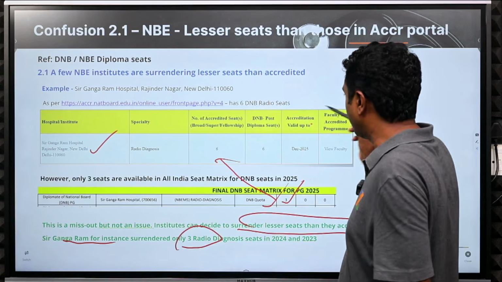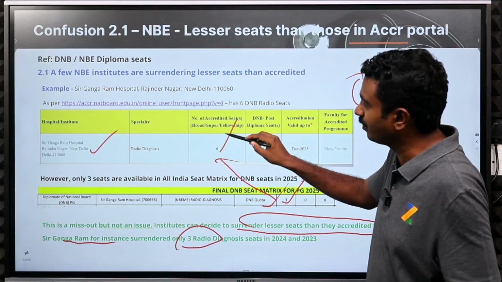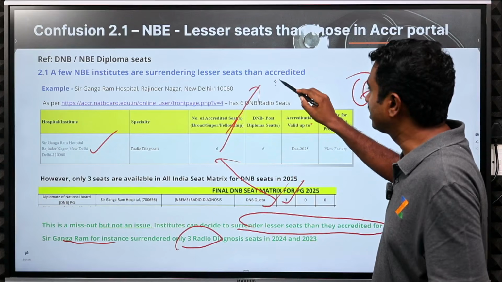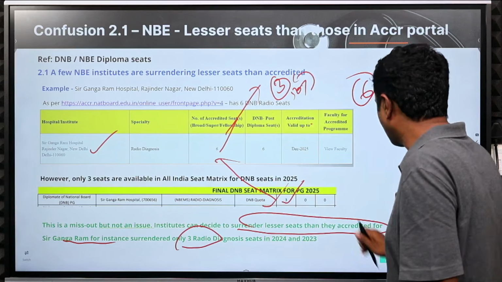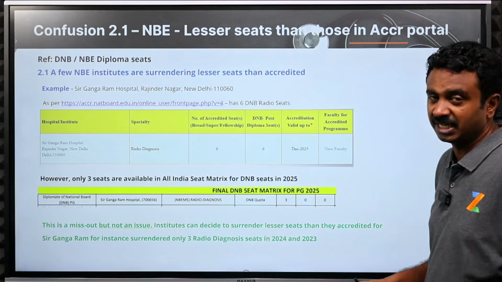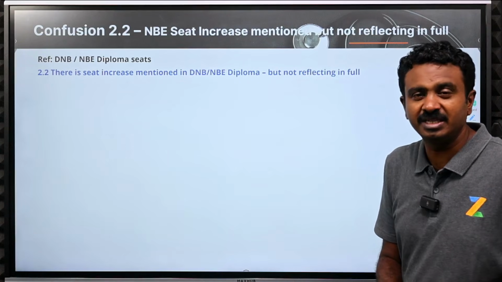If it is a government institute, it says 6 over here. A government institute says 6 over here, then only 50% will be surrendered to All India counselling. That is 3, that is a different query. This is for private institutes. Many institutes would have surrendered less, and you would see that in the difference in the portal.